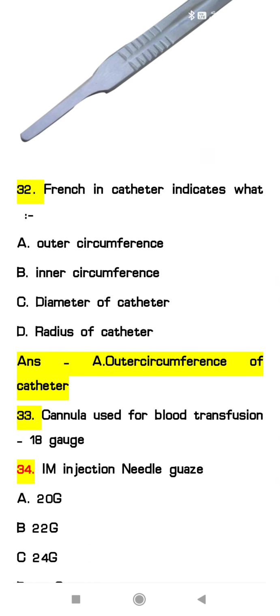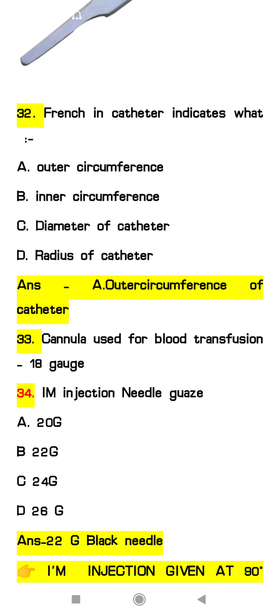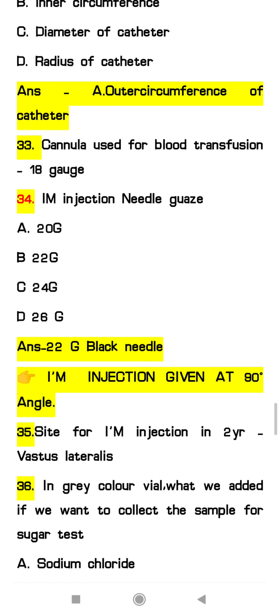Next we will see the 32nd question. French, in case of the catheter, French indicates either outer circumference, inner circumference, diameter or radius. So it indicates the outer circumference of the catheter. Next question, cannula used for blood transfusion, that is 18 gauge cannula we are using, that is green color cannula we are using for the blood transfusion.